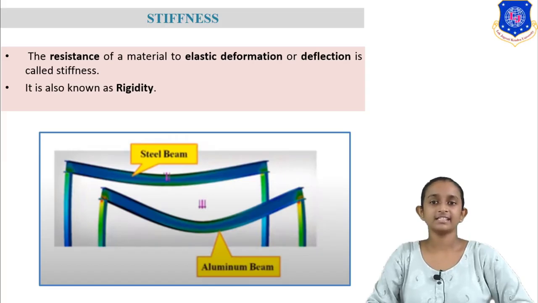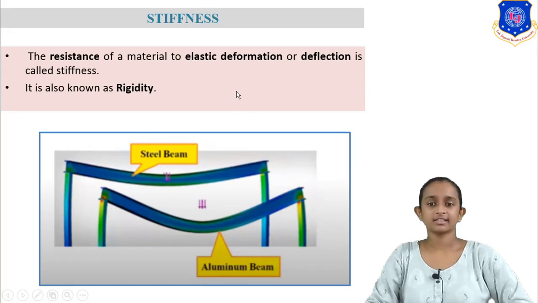Next property is stiffness. What is stiffness? Stiffness is the property of material that resists deformation. As you can see from this figure, there are two beams. First one is an aluminium beam and second one is a steel beam.